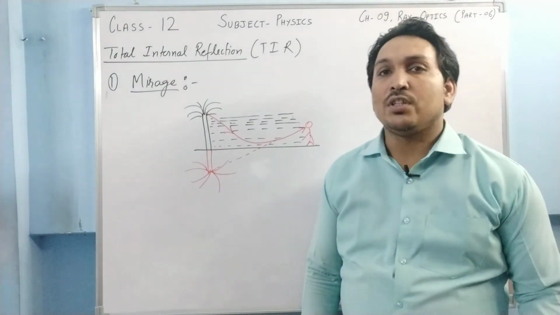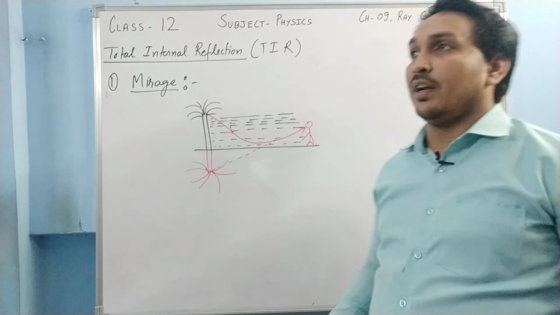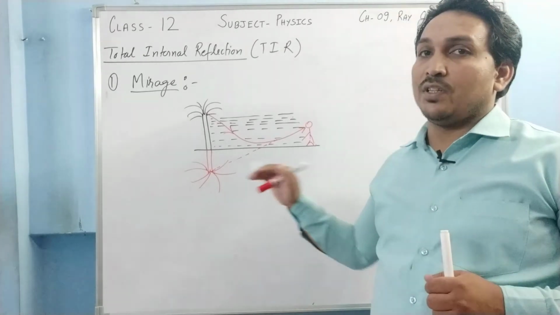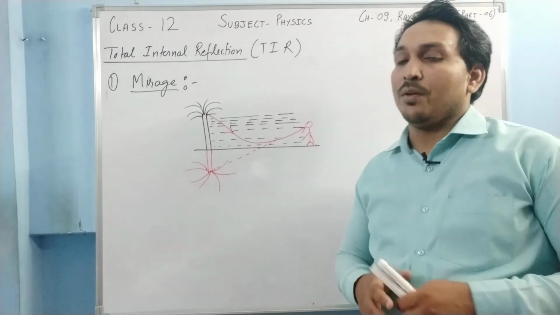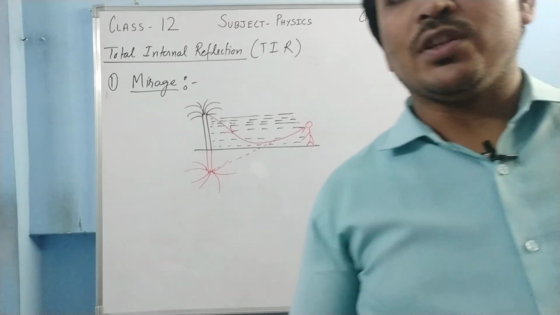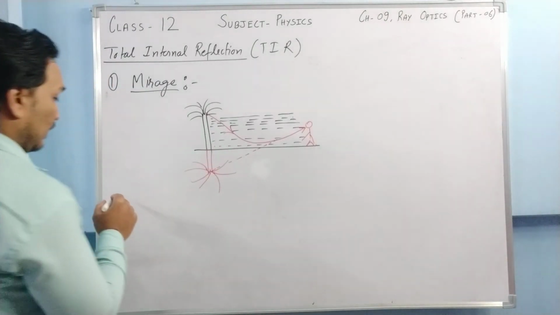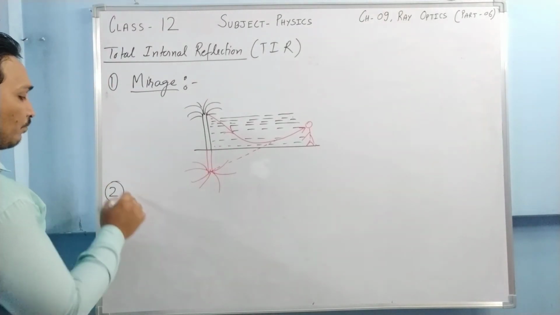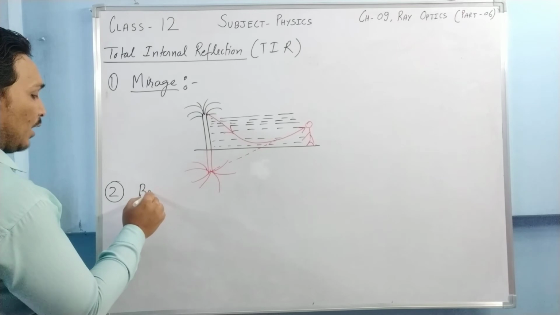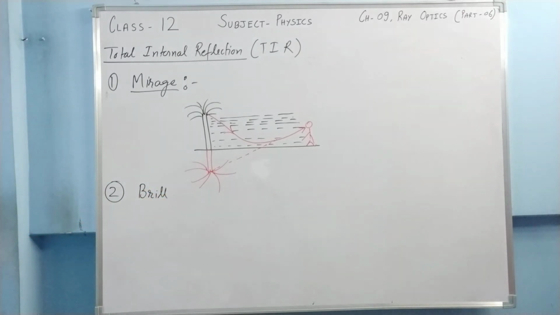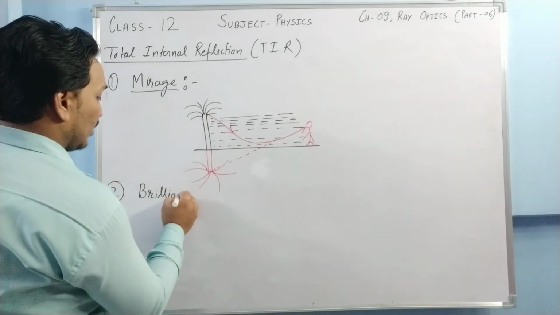So this is how the mirage works, and it happens in very hot regions where the ground surface is very hot. Now let us move to the second example. And what is that second example? It is the brilliance of diamond.